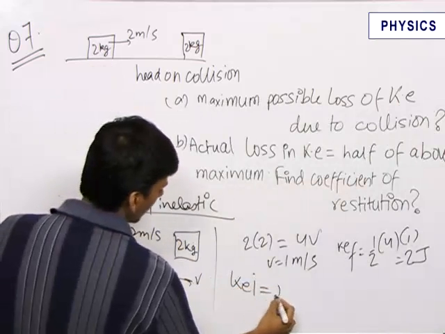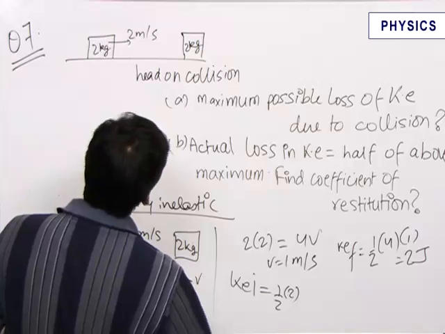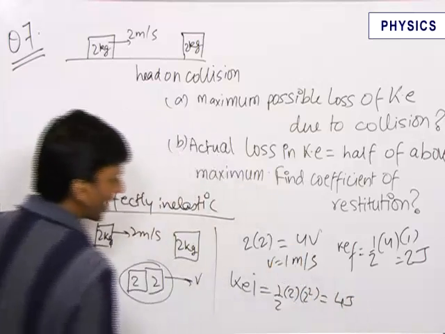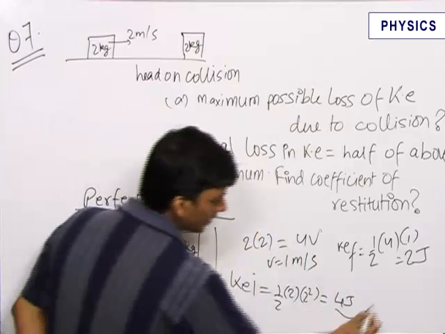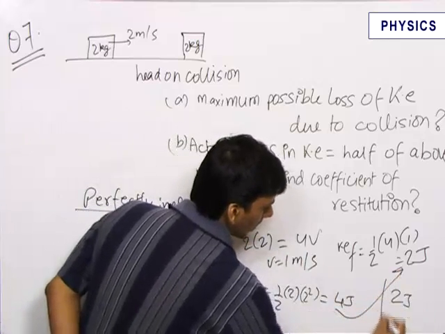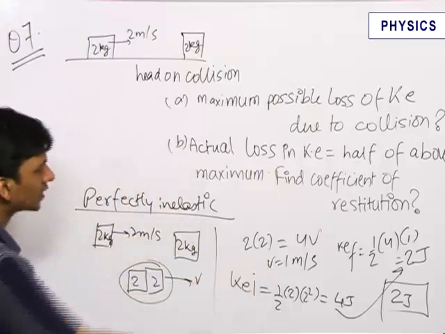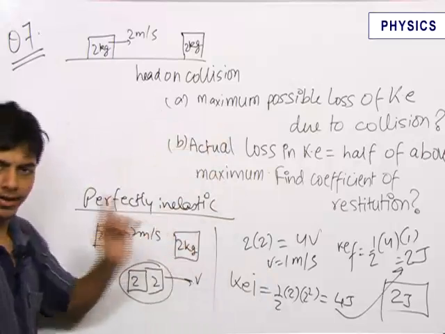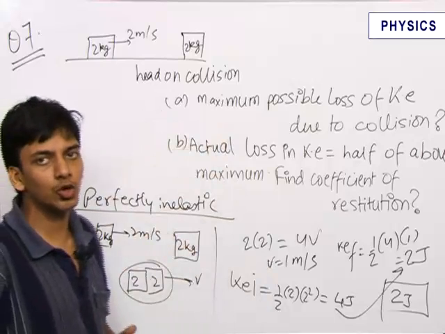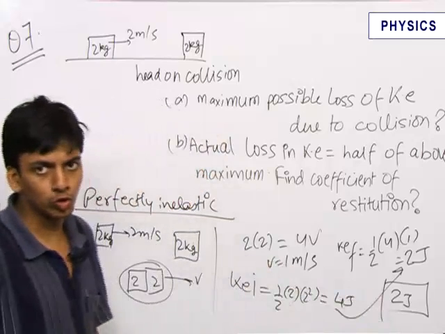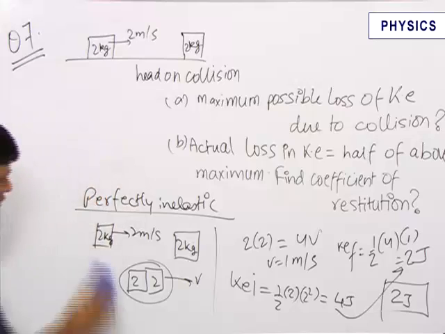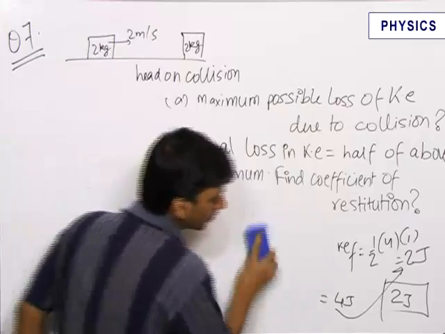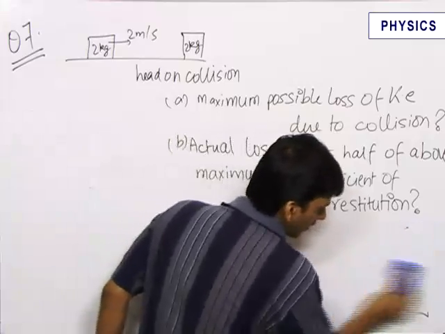The initial kinetic energy of the system was half into 2 into 2 square, that is equal to 4 joules. So the maximum loss in kinetic energy that can occur is 2 joules. This is our final answer for the first part, that is, the maximum possible loss of kinetic energy. It occurs in the case of perfectly inelastic collision, and that is equal to 2 joules.